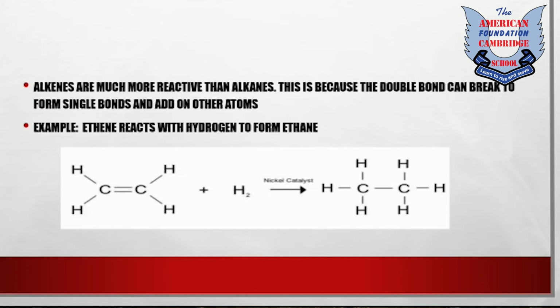So whenever ethene or any alkene comes in contact with any other substance which is more reactive than it, it will break its double bond and react with the other atom. As you can see here, the double bond of ethene is broken down by reacting with hydrogen, and that hydrogen makes single covalent bonds with these 2 carbon atoms. So ethene is converted into ethane in this way.